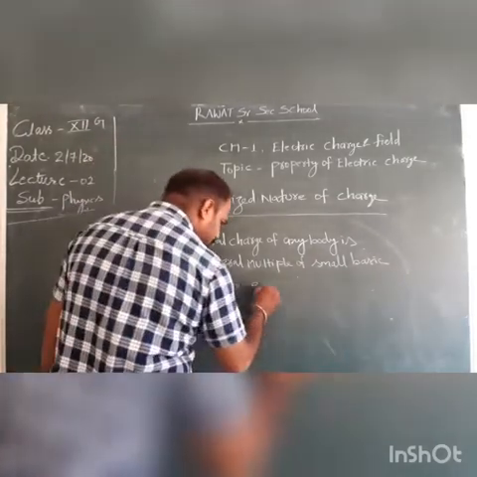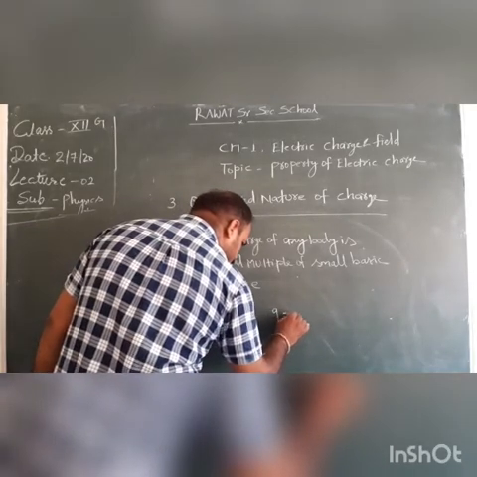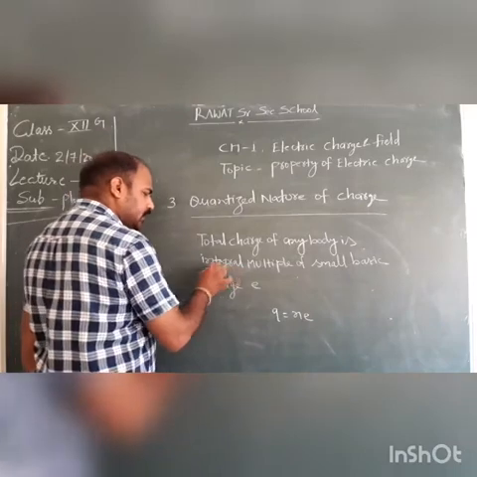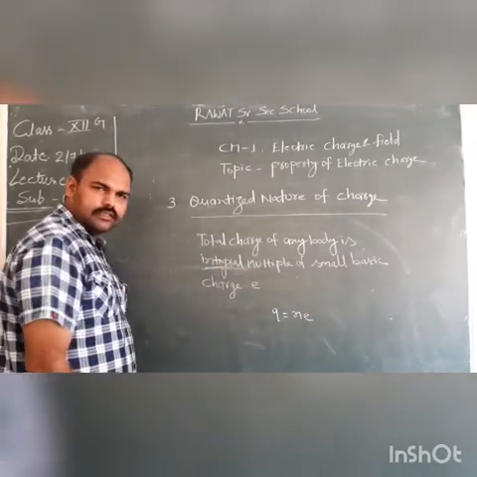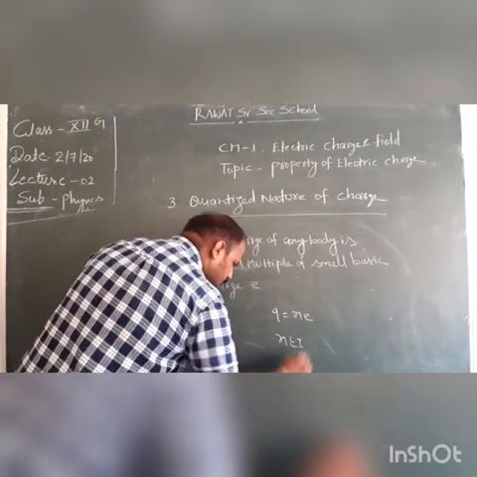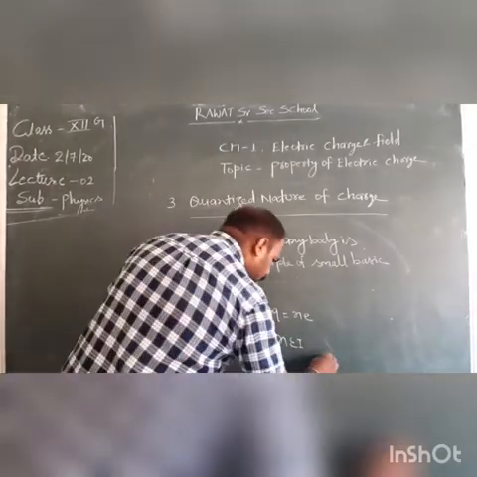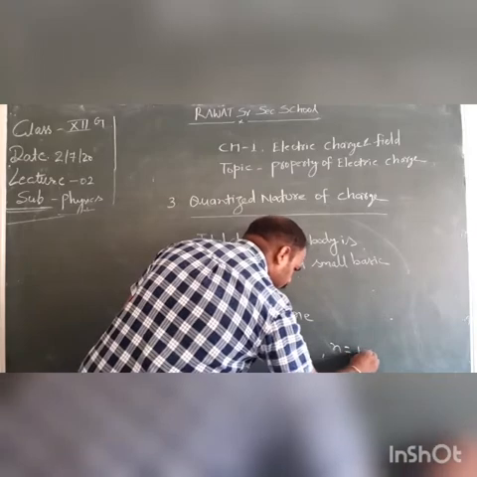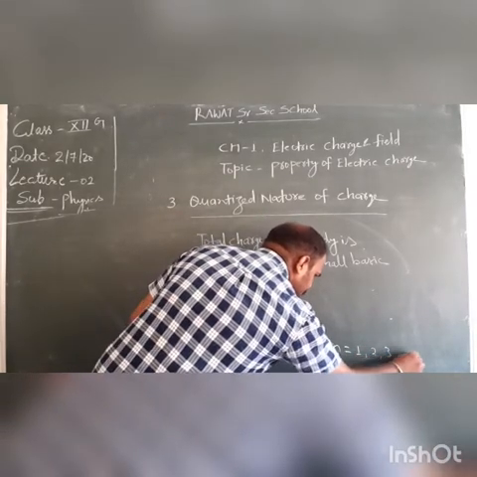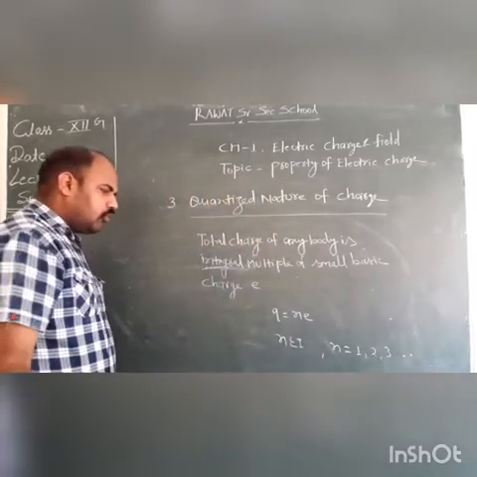So the total charge is equal to n e, where n stands for an integer. Integral means integer. N belongs to the integers. It means the value of n may be 1, 2, 3, and so on.